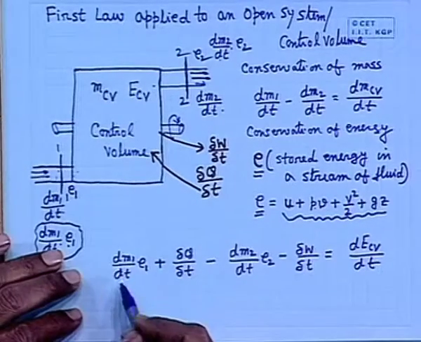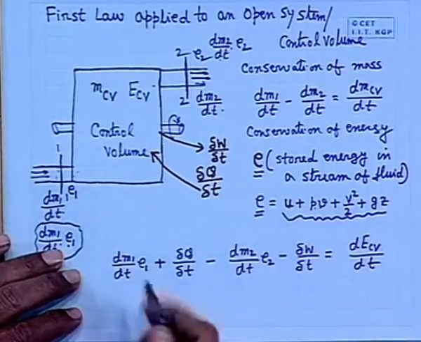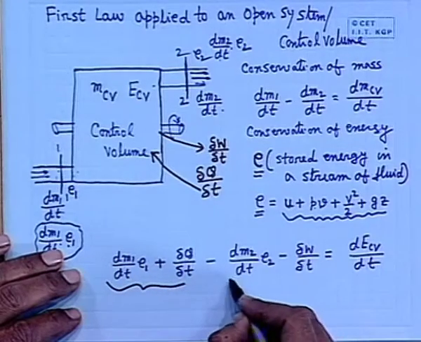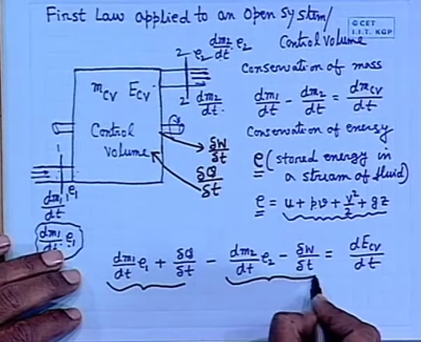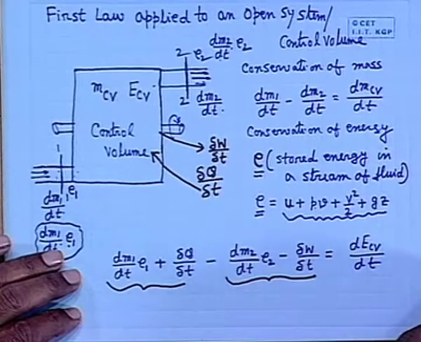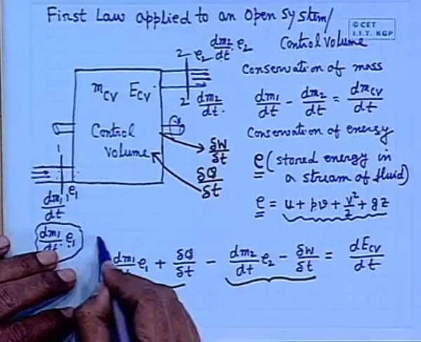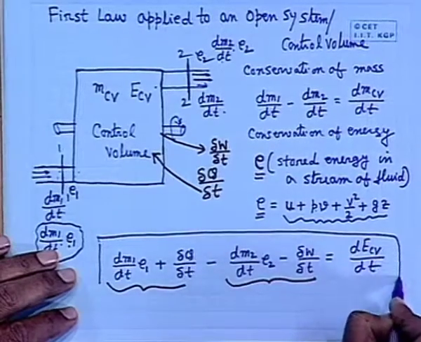That means energy quantity coming into the control volume minus energy quantity going out of the control volume is the rate of change of internal energy of the control volume. So, this is precisely the conservation of energy statement of the control volume.